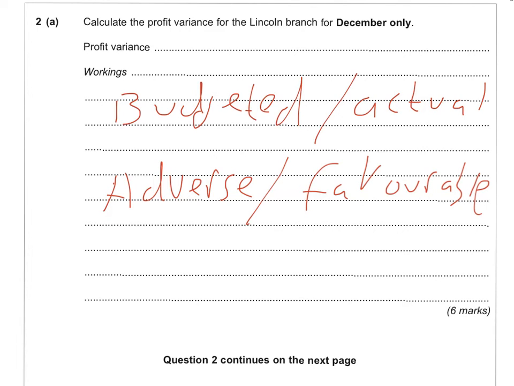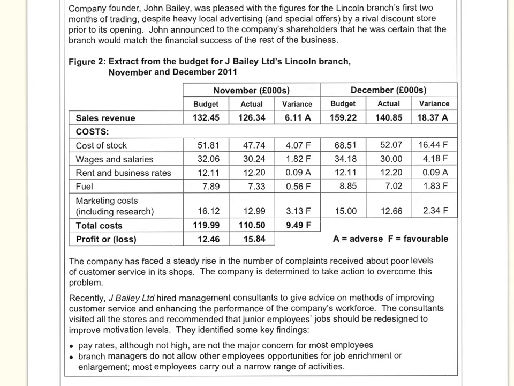Okay, so let's have a look at the case study and the data given to you so we can calculate the variance for December. The question has asked you to calculate the profit variance for December only, so we're focusing on this column here. As we can see, the total costs and the profit or loss are blank on here. So the first thing that we need to do is complete this column, the total costs column.